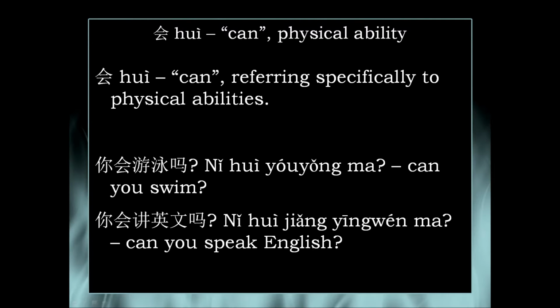Let's start out with the first one, 会. 会 means can, and it's referring to a physical ability. So whenever 会 is used, it means you can do something, but keep in mind that you are specifically meaning something that has physical requirement. So here's a simple example. 你会游泳吗?